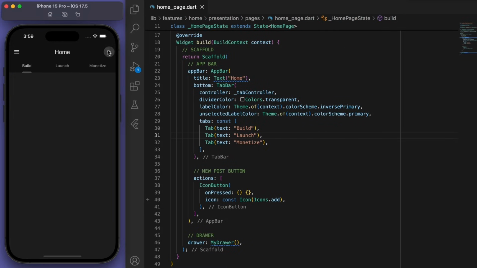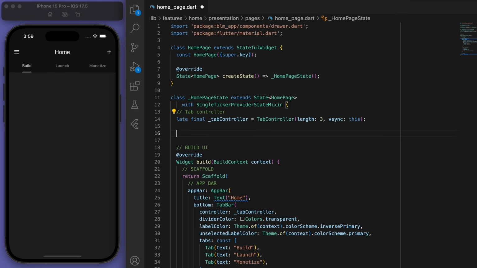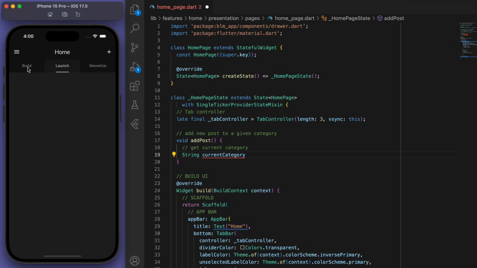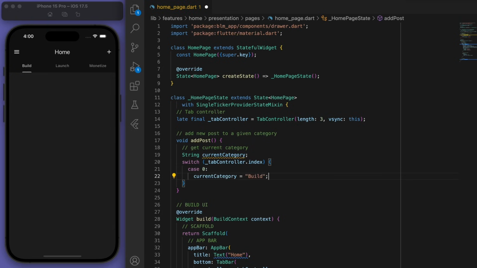the presentation UI, and we click on this button, I want to add a new post, right? So let's add a new post, and depending on the category of if it's build, launch, monetize, let's use a switch statement to see which category we're currently looking at.